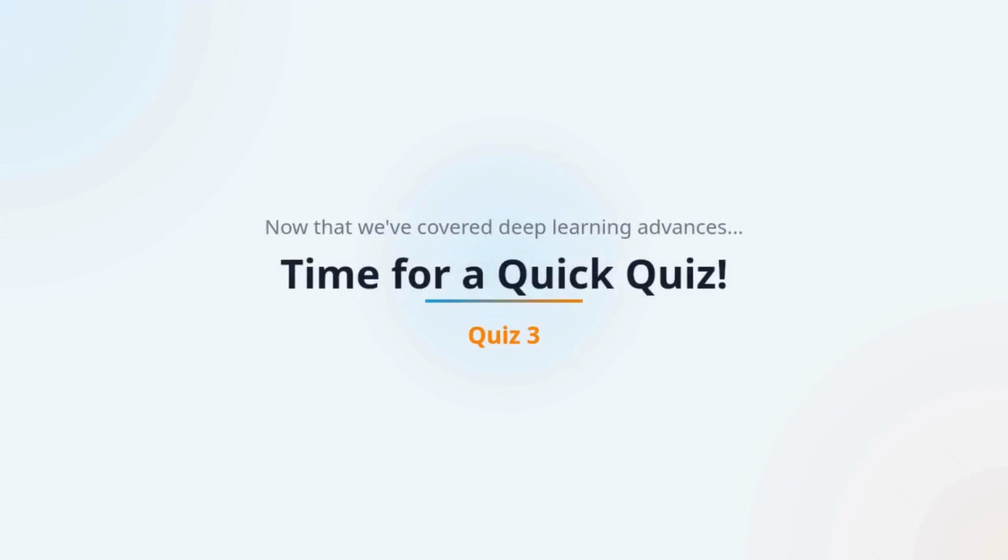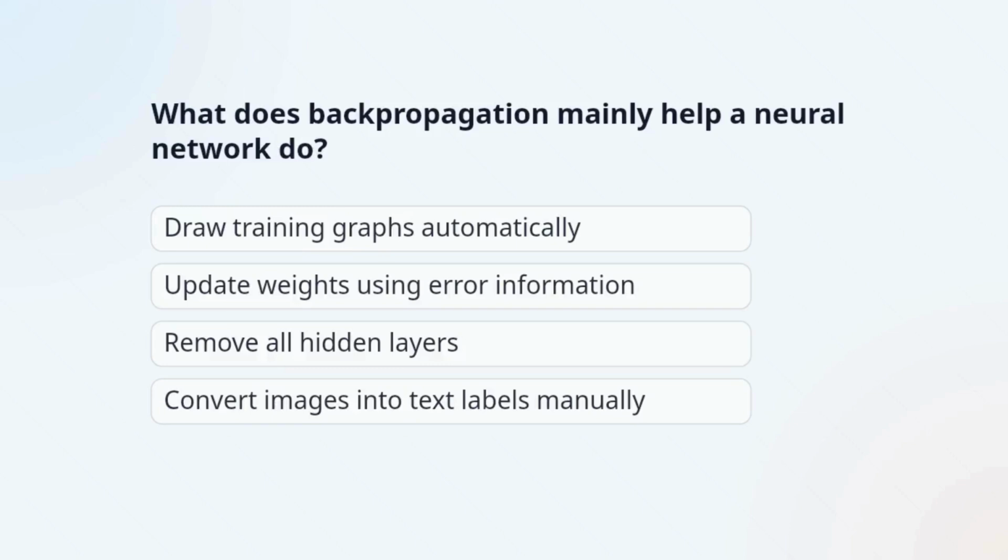Now that we've covered deep learning advances, let's test what we've learned so far. Here's quiz number 3. See if you can get it right. Question 1. What does backpropagation mainly help a neural network do?